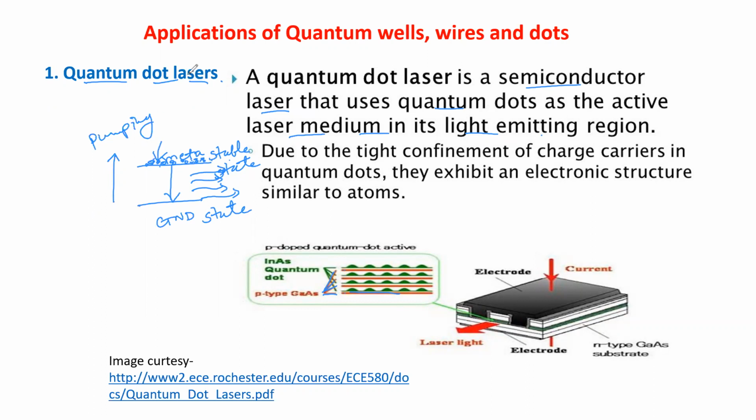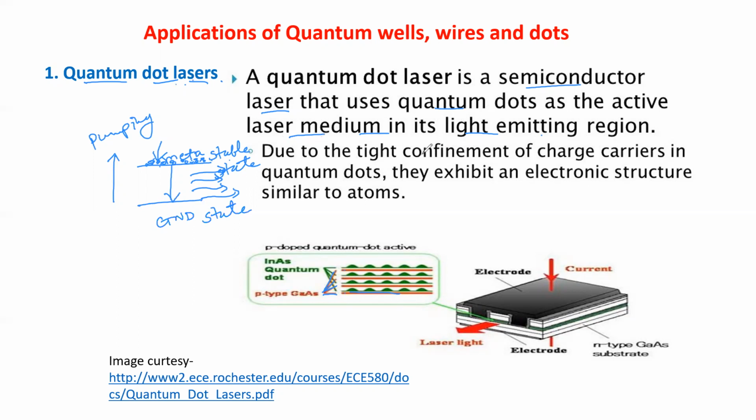That's why it is the word stimulated, right? Laser: light amplification due to stimulated emission of radiation. So multiple photons will be emitted. That's why the intensity is very high for lasers, and it is focused at one particular point. So we get a focused beam of light through laser. Power is more in laser than in ordinary light.